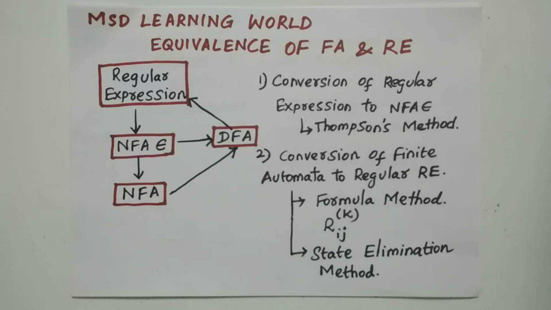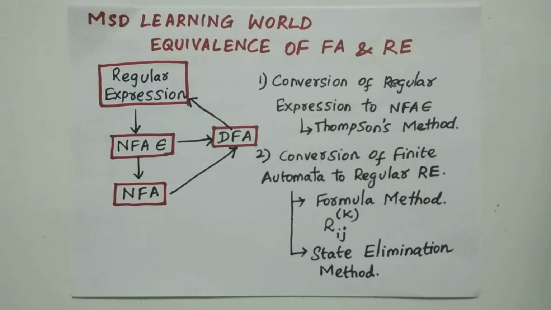In the previous video, we have seen the equivalence of all the finite automata. Equivalence in the sense of whether it is possible for us to convert from one machine to another, and which automata is the subset of another one. As we already have seen, DFA is the subset of NFA and NFA is the subset of NFA epsilon, and it is possible to convert the NFA machine into a DFA.